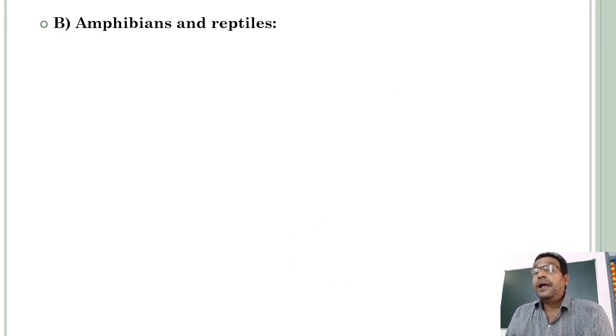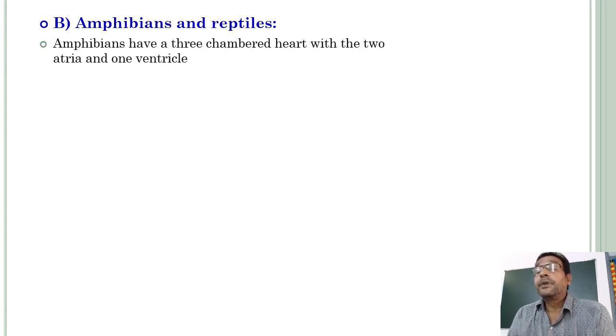And what about amphibians and reptiles? Amphibians, for example frogs; reptiles, for example snakes, crocodiles, turtles, Sphenodon, Lacertilia. Okay, first about amphibians: toads and frogs, salamanders, and newts, Urodela.